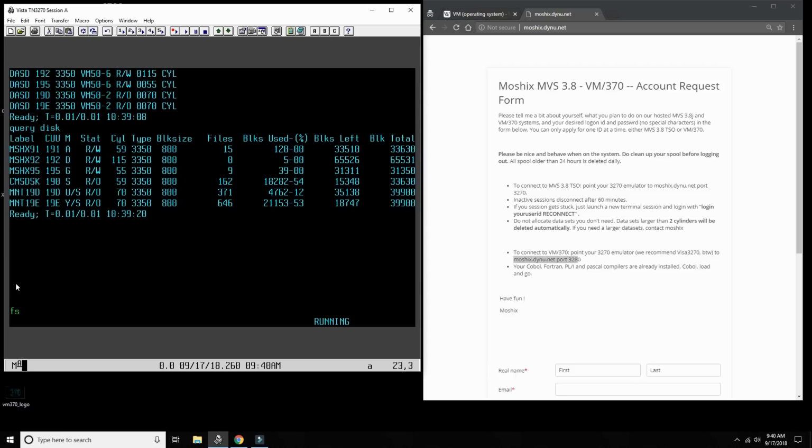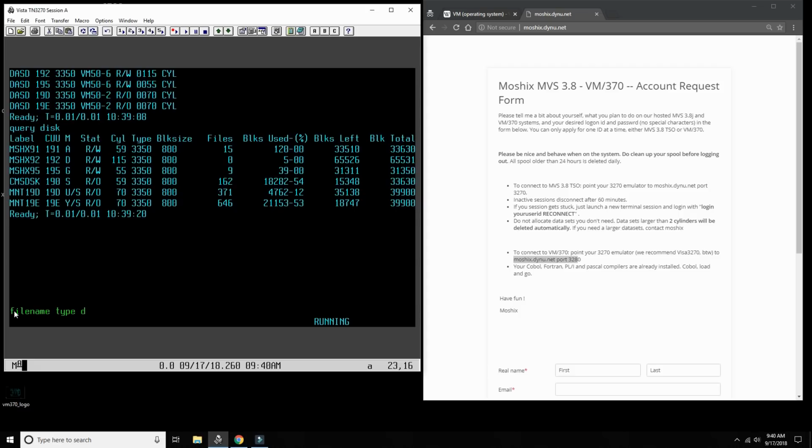Now there's a command which is a full screen command, but let me show you first the non-full screen command. List file asterisk asterisk A. If I type asterisk, it means everything or anything on drive A. Why? Because every file in CMS is made out of three components: file name, file type, and drive.